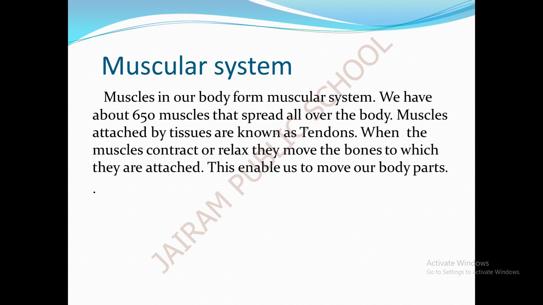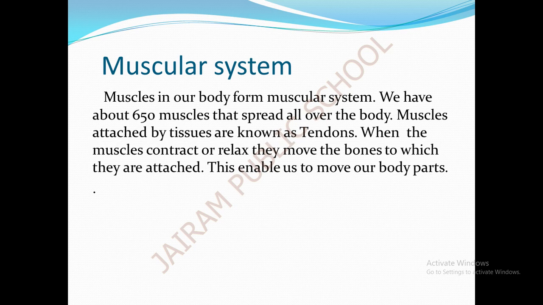Muscular system. The muscles in our body form the muscular system. We have about 650 muscles spread all over the body. The muscles are attached by tissues known as tendons. When the muscles contract or relax, they move the bones to which they are attached. This enables us to move our body parts.